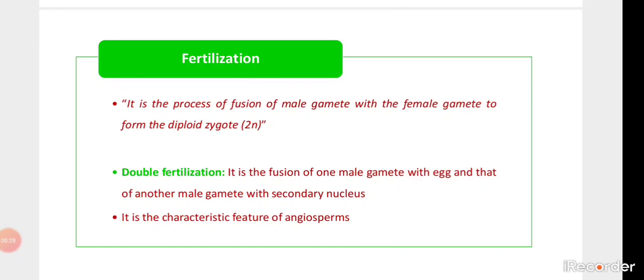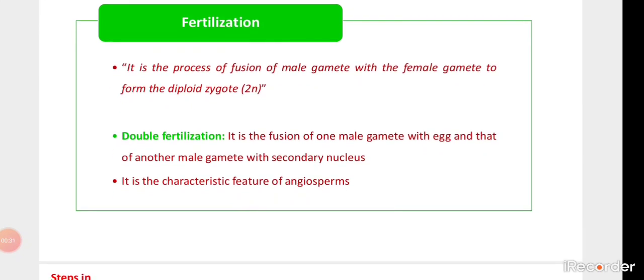We have seen about the male reproductive organ of the flower. It is said to be the androecium. It gives rise to the male gametophyte in the form of pollen grain, and the gynoecium is the female sex organ. It produces the ovule as a female gametophyte. They fuse with each other and then the fertilization takes place.